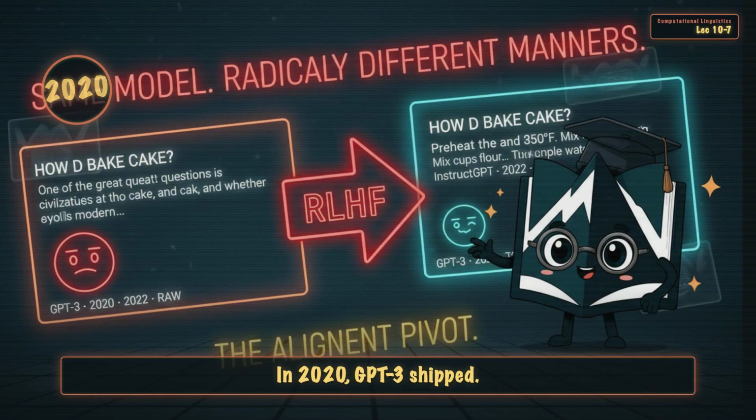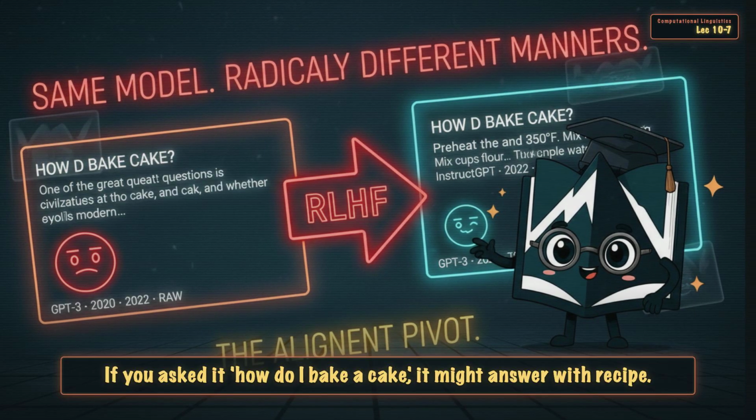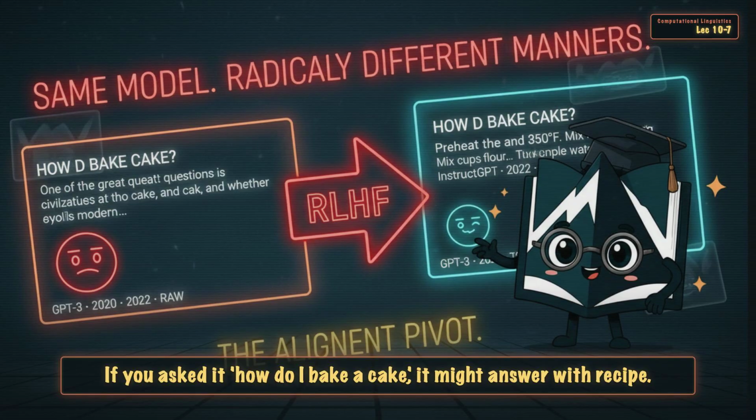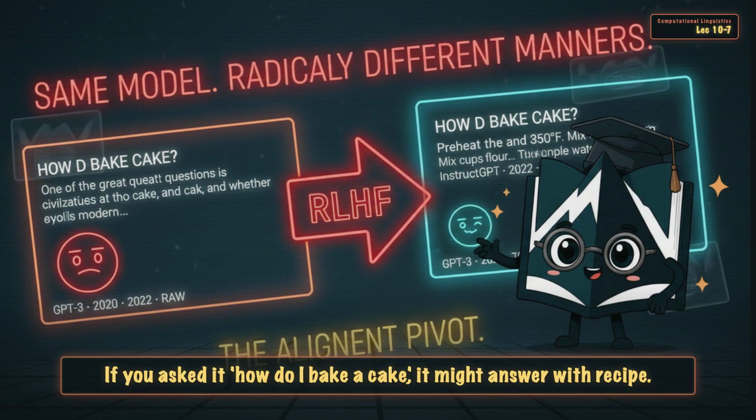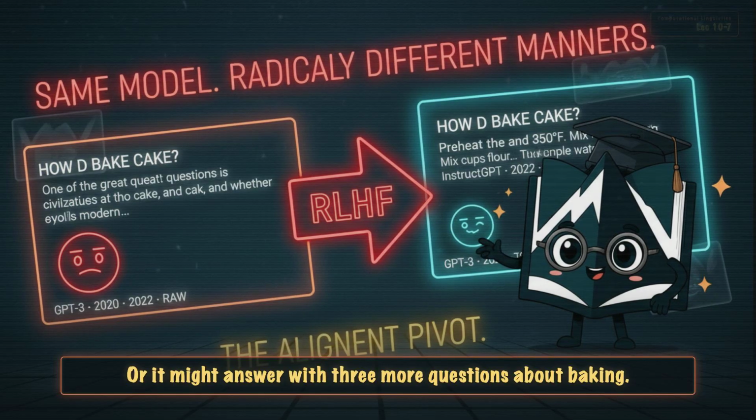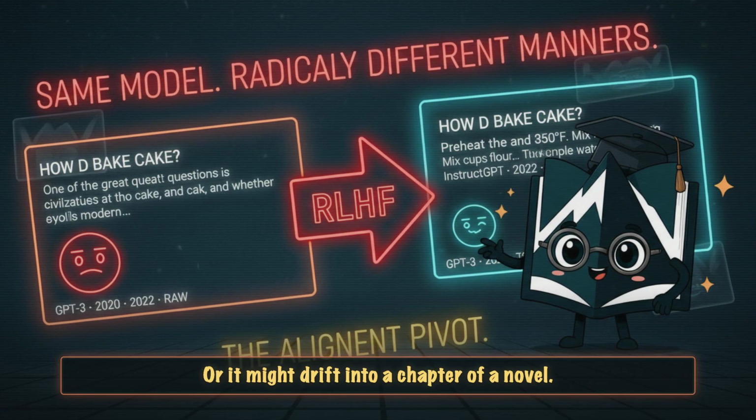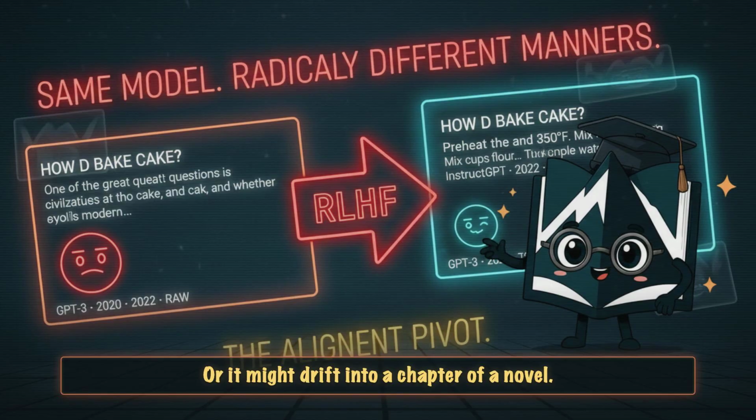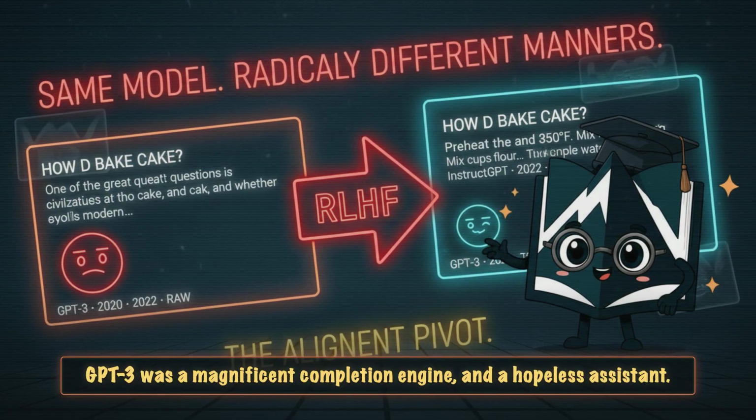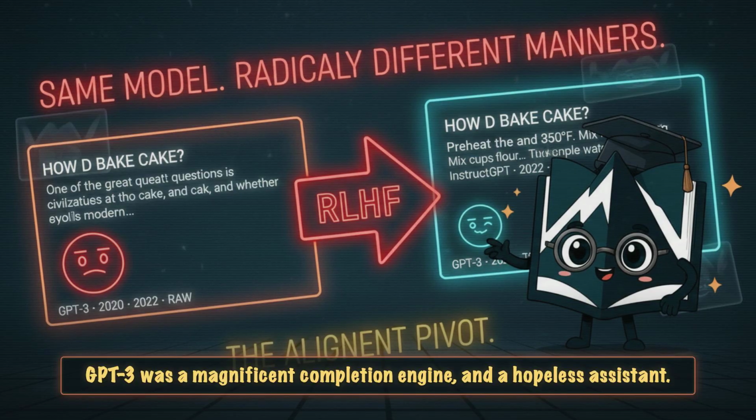In 2020, GPT-3 shipped. Raw. If you asked it, how do I bake a cake? It might answer with a recipe, or it might answer with 3 more questions about baking, or it might drift into a chapter of a novel. GPT-3 was a magnificent completion engine and a hopeless assistant.